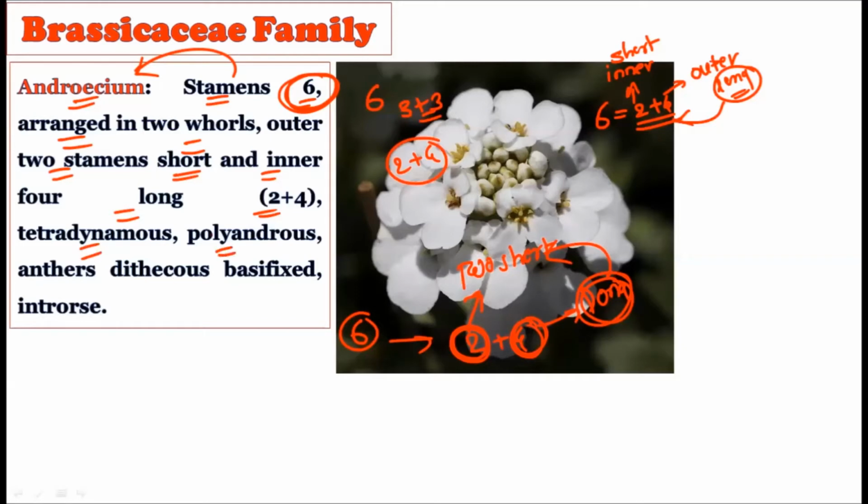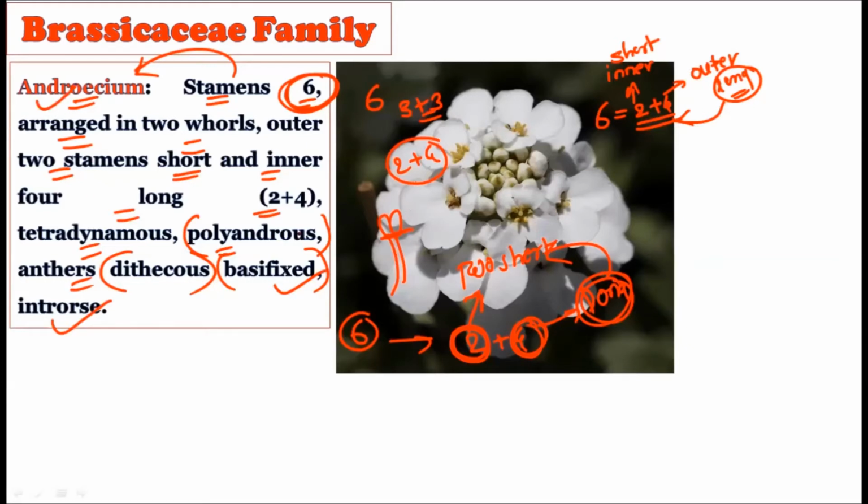Then the polyandrous condition is there, that is, they are separated from one another. Anthers are dithecous, that is, the two-theca condition is there. Basifixed, that is, how they are placed on the connective; depending upon that there are certain types of fixation of the anther. Here we have basifixed and introrse anthers, which can also be seen in the Ranunculaceae family.